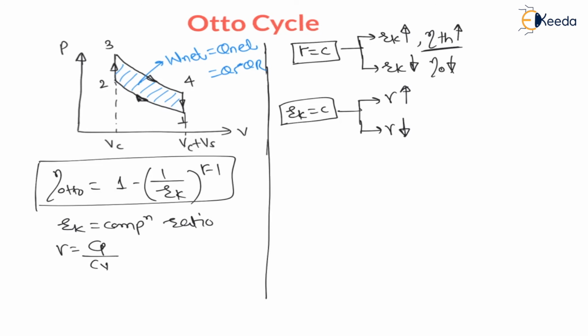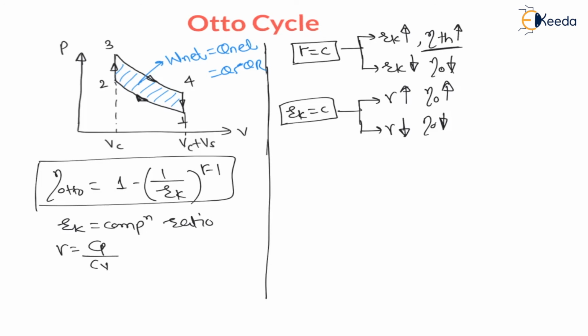As 1 upon Rk is less than 1, as the power increases this value goes on decreasing, and 1 minus it goes on increasing. Therefore as gamma value increases, efficiency of Otto cycle increases, and as gamma decreases, efficiency of Otto cycle goes on decreasing, right?